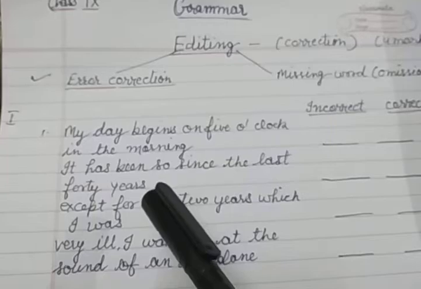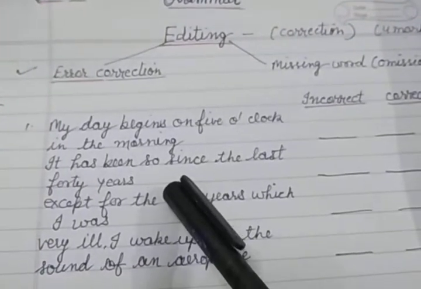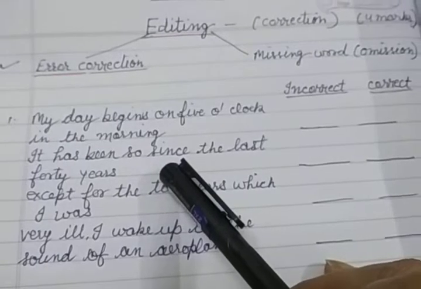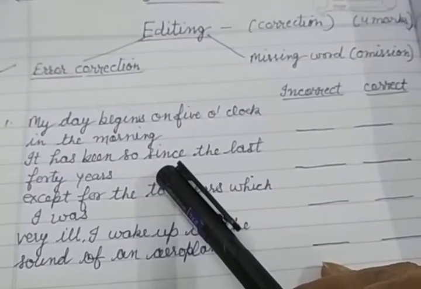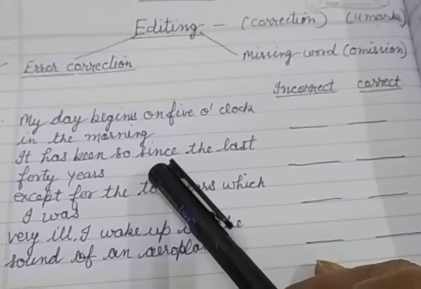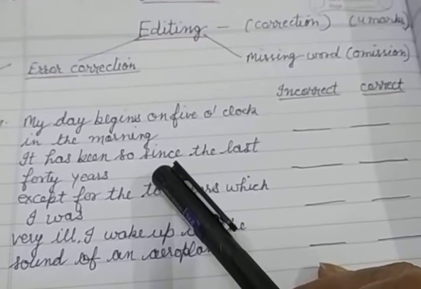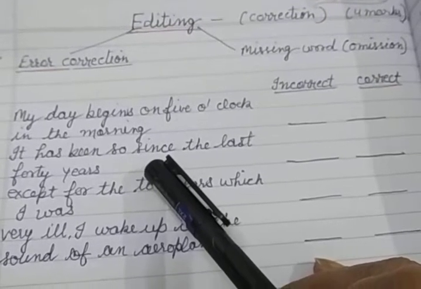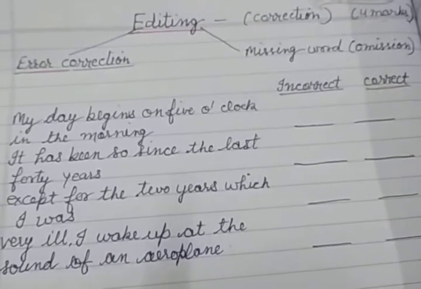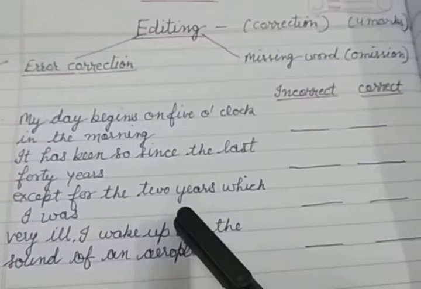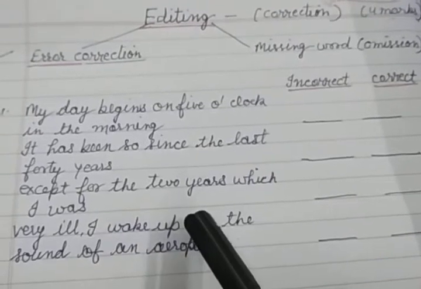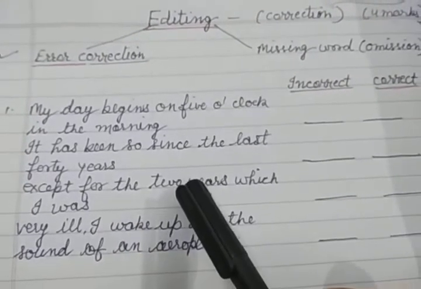So what type of mistakes could be there? It could be an error of an article, like 'a' and 'the'; in the supply of conjunctions like 'and', 'but', 'or'; in the supply of prepositions, any preposition, it may be 'at', 'in', 'of', 'from', 'under', 'by'. And it may be in the form of tenses, the form of the verb, or in any other way. We have to find the mistake.